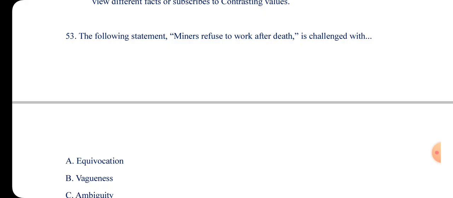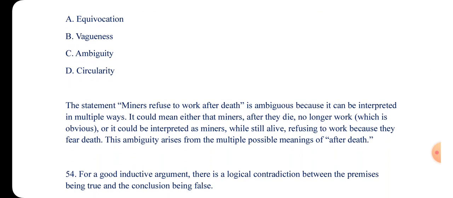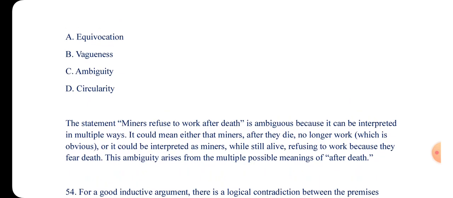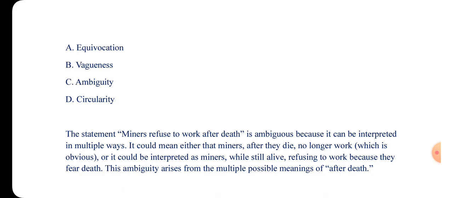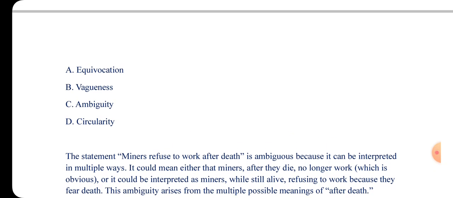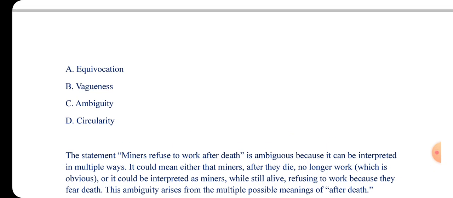And why is it equivocation? You see, the minors, they refuse to work after death. The statement is rather ambiguous. It is not equivocation, but rather ambiguous.